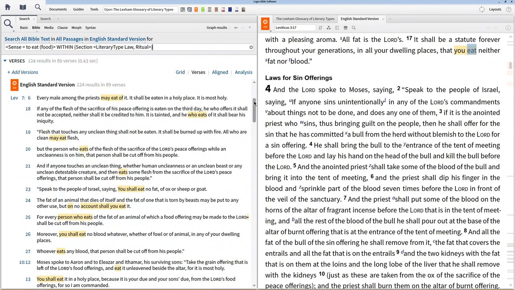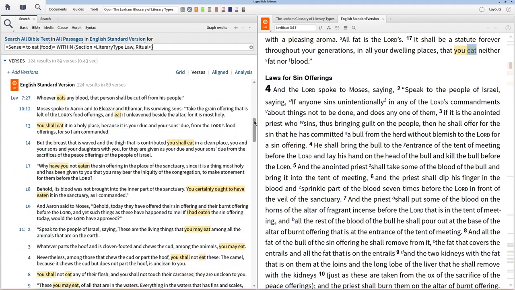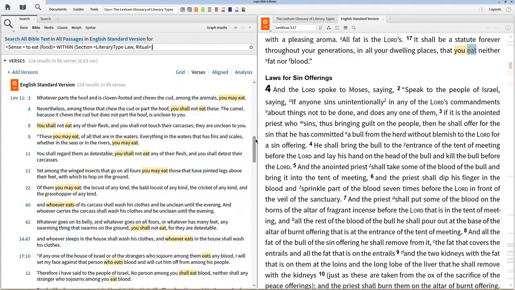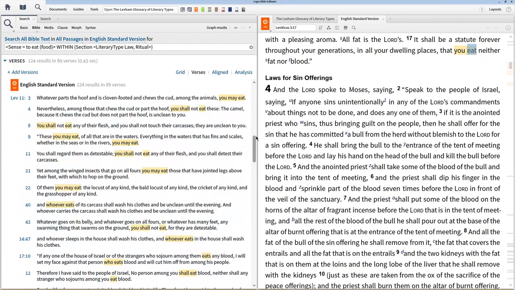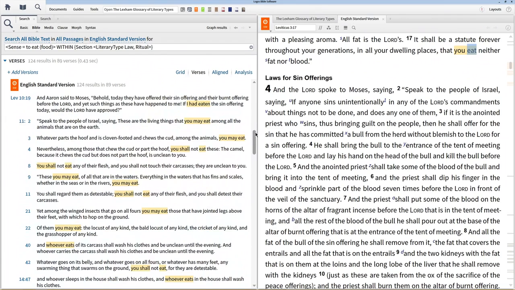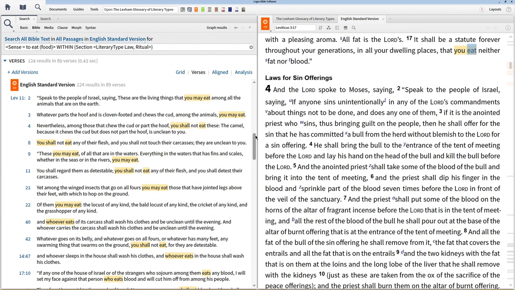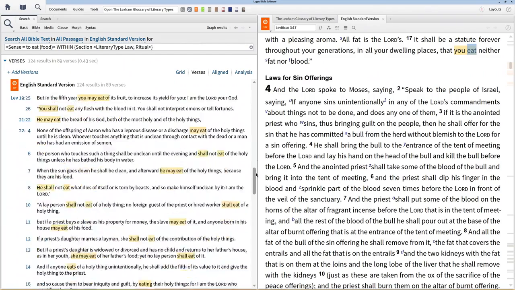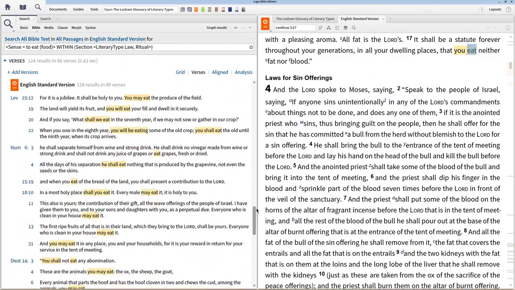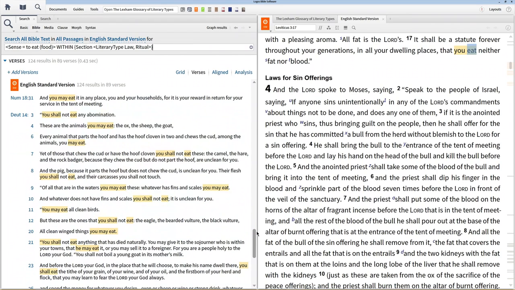Most of the early hits pertain to the priesthood, but as you make your way to Leviticus 11 and following, you'll discover some laws about clean and unclean animals. Scrolling through this list of hits, notice that verses 1 through 8 deal with clean and unclean land animals. Then verses 9 through 12 deal with water animals, and verses 13 through 23 deal with animals that fly, including insects. Skipping down to Numbers 6, we discover food regulations for individuals under a Nazirite vow.